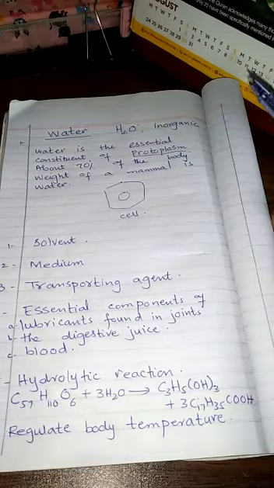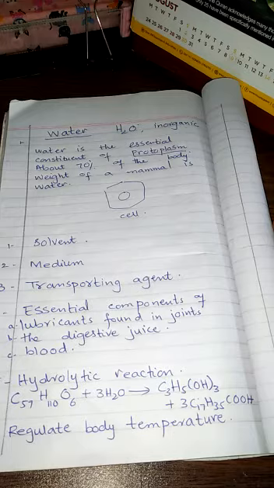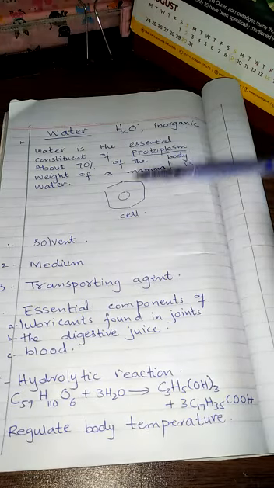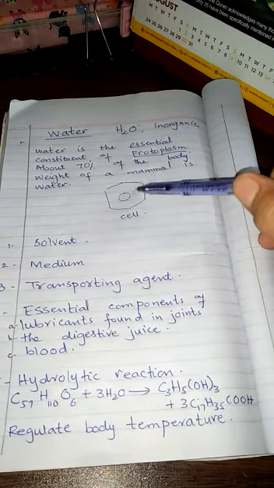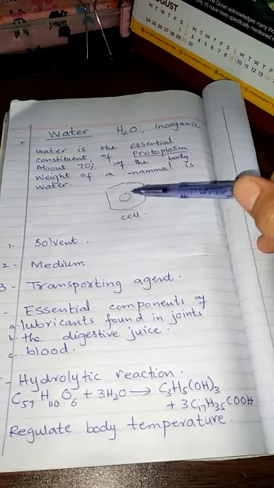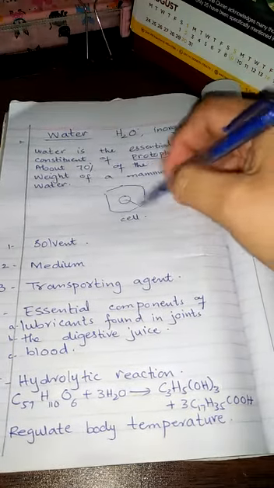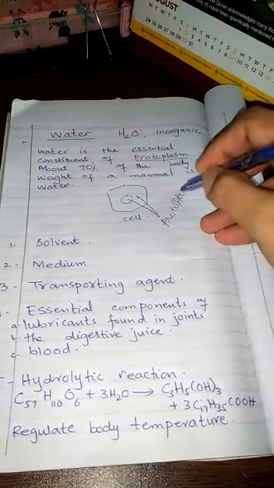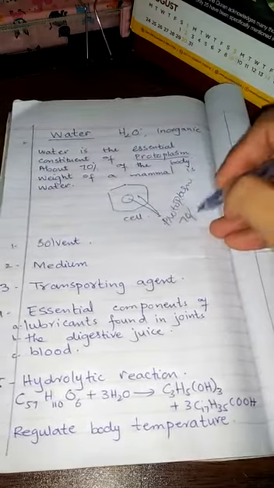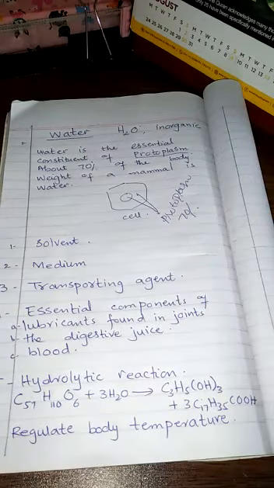Water is extremely important to life because it is an essential constituent of protoplasm. About 70% of the body weight of a mammal is water, right? If we consider our cell, the outer boundary of the cell is called cell membrane and the inner portion including nucleus is called protoplasm, right? It is a living portion, and 70% of the protoplasm consists of water.